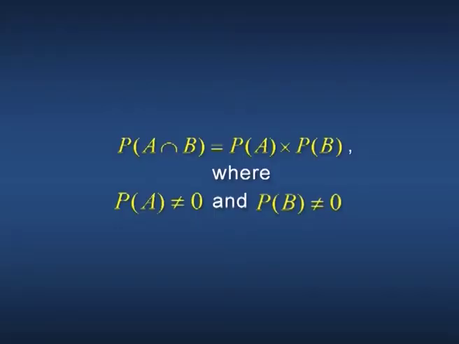In short, two events A and B are said to be independent if the probability of A∩B equals the probability of A times the probability of B, provided the probability of A is not equal to 0 and the probability of B is not equal to 0.